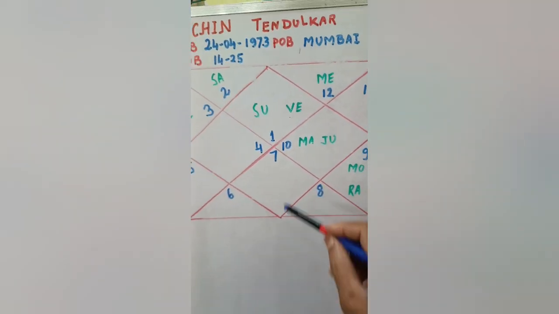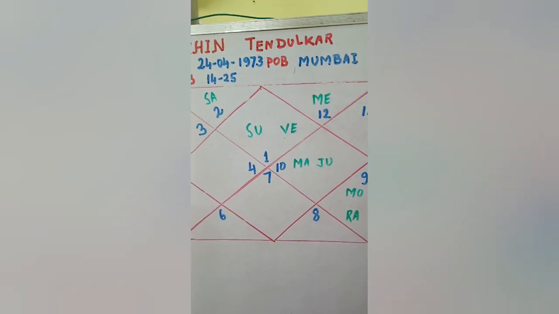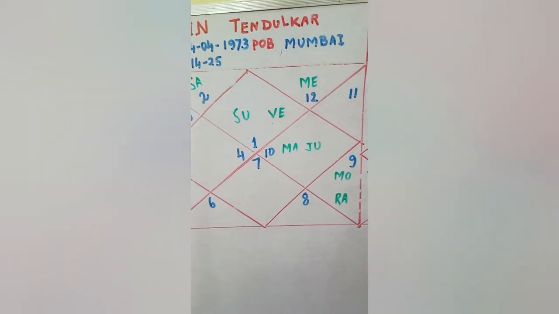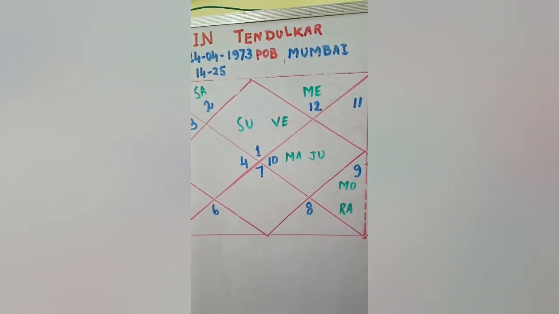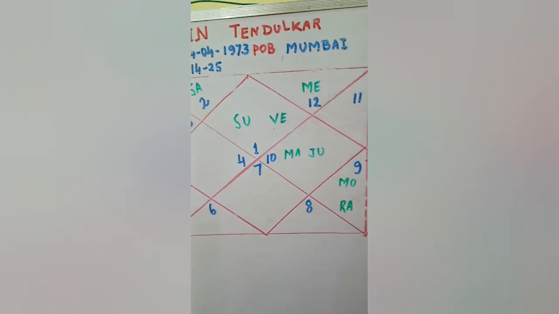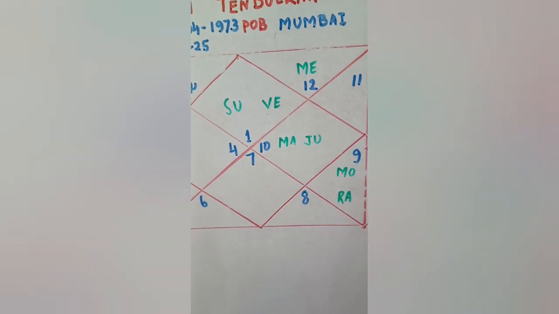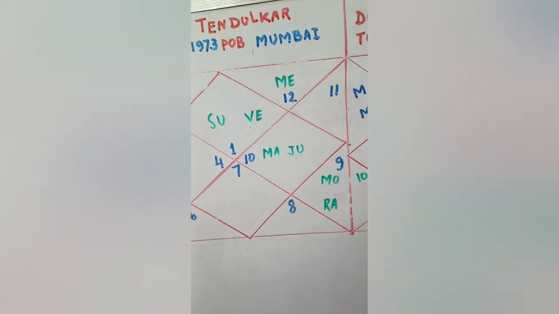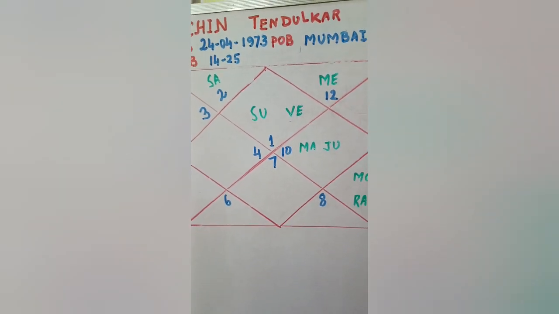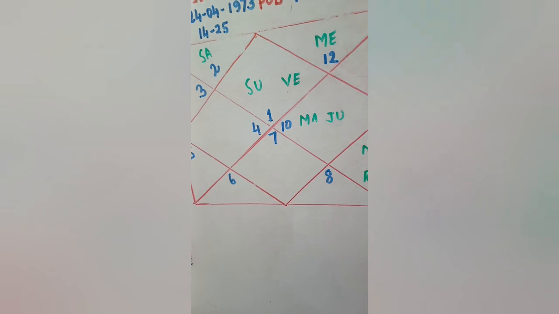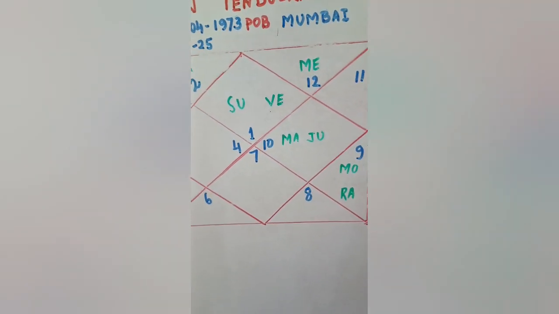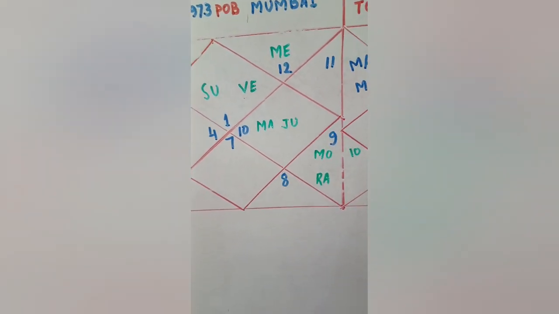Now what happens here? Sun in the first house, in Aries sign, gets exalted, conjunct with Venus. Sun-Venus conjunction in the first house gives so much prosperity, honor and rewards in life. In the second house, Saturn, in the childhood there are no doubt some problems, but the second half of life is very good for Sachin Tendulkar, the great cricketer of India and the world. Now, with respect to Sun, Ketu in the Upachaya Bhav is also giving a good beneficial effect to the native.